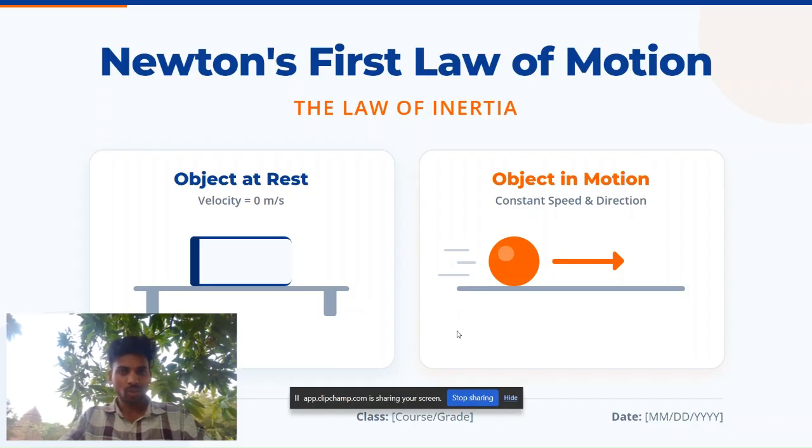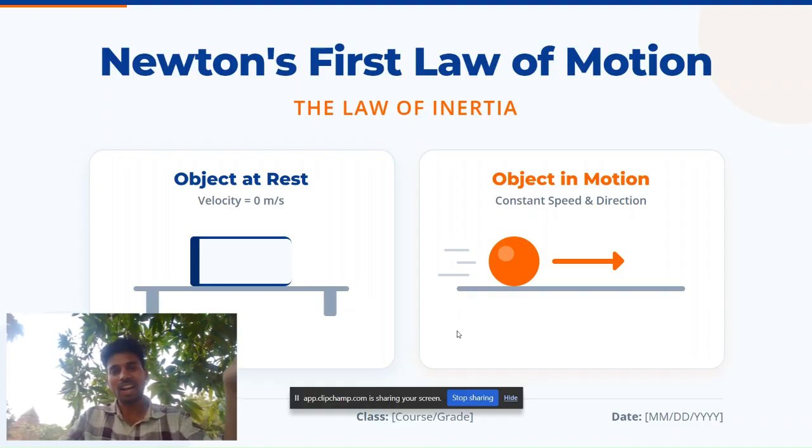Okay. So, yes, we are going to talk about Newton's first law of motion, right? So, this is also called the law of inertia. And before going into this topic, first we need to understand two terms. These two terms are nothing but first one is motion and then inertia.